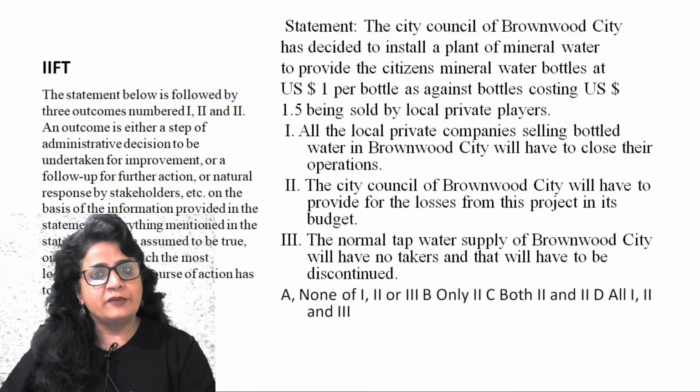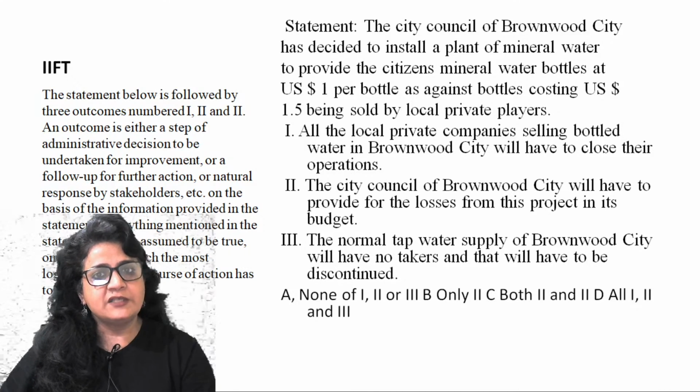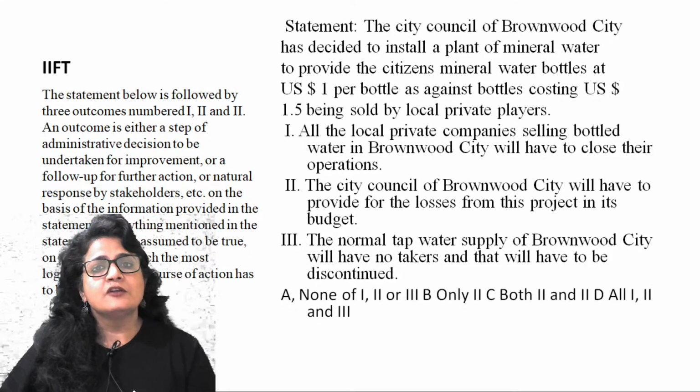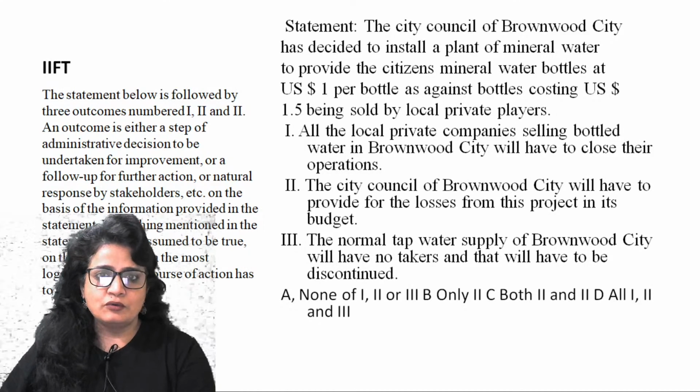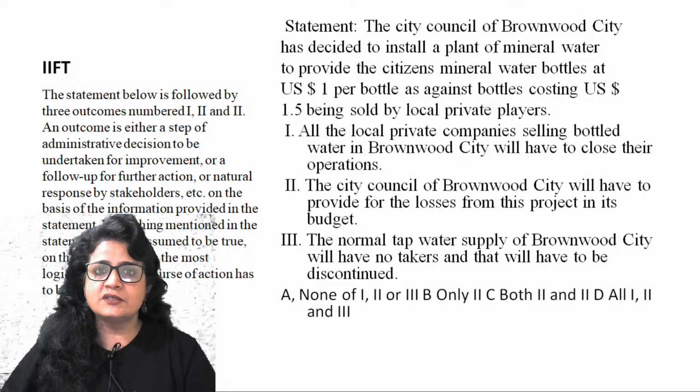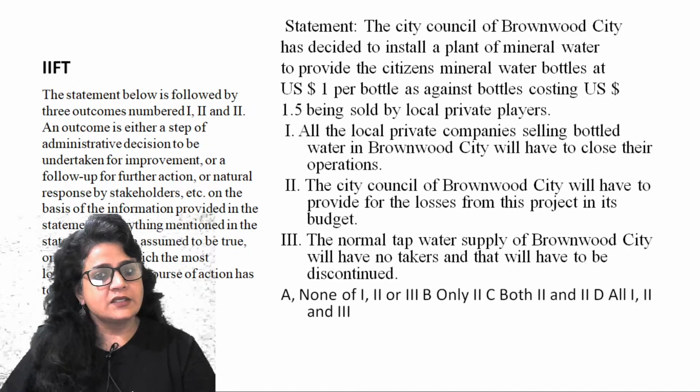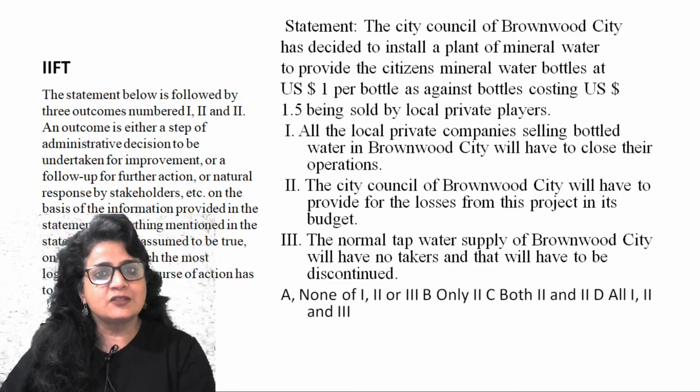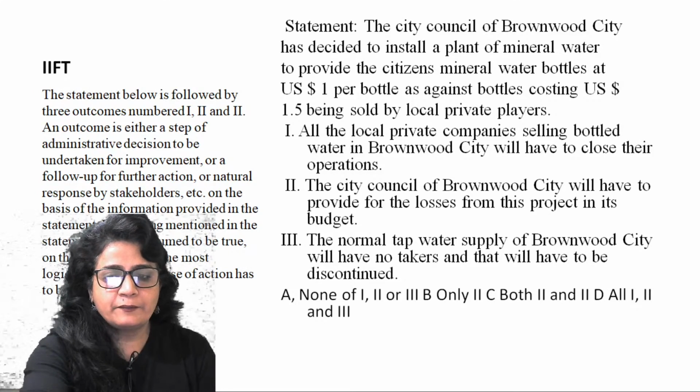The problem is going to be with the companies, private players which are providing. So what should be the right solution to go with? But none of these options is actually dealing with that. Answer is none of these, right? So course of action, always address the core of the problem. So here the problem was for private players. None of the options is dealing with that.